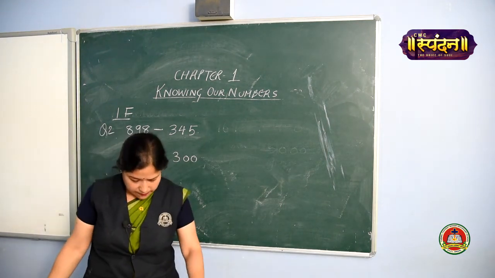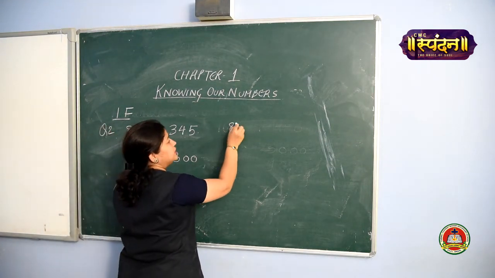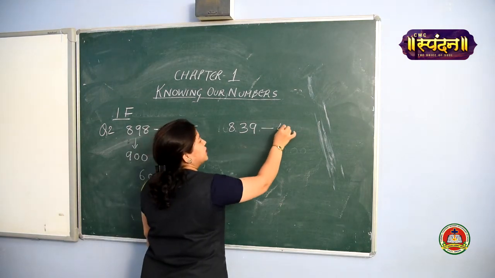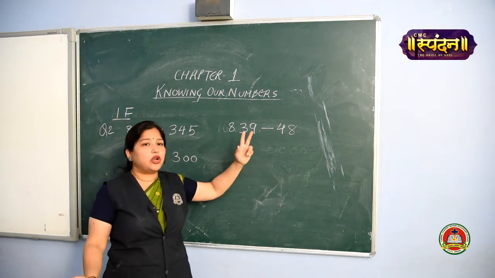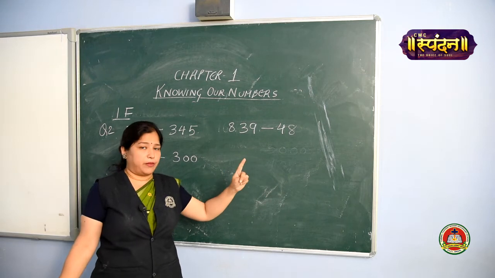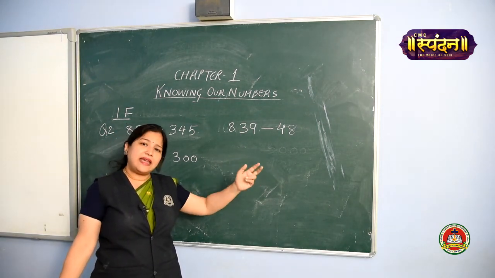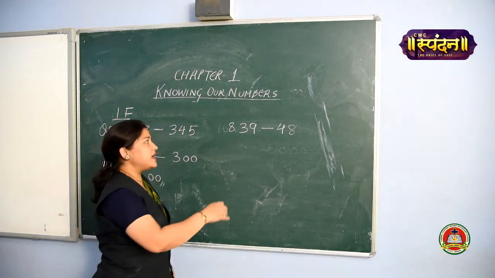So let's do something different. Yes, we have the second question. 839 minus 48. Now remember the second rule, girls. Here the number of digits are not same. So we have to see the smaller number. Smaller number is 48. The highest place of 48 is 10. So we are going to round off both the numbers to the nearest tens.